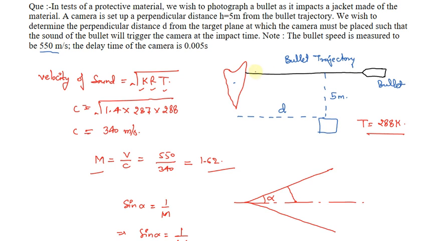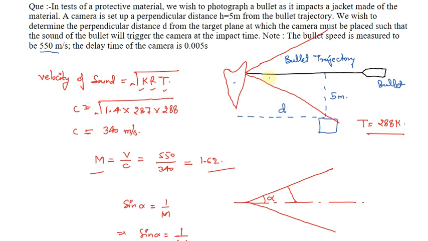Now if we go back to this diagram, let's say this bullet has reached this particular point, so let us draw the Mach cone at this particular point. It will be drawn something like this, and the Mach cone has to pass through this camera so that the camera can capture this recording.